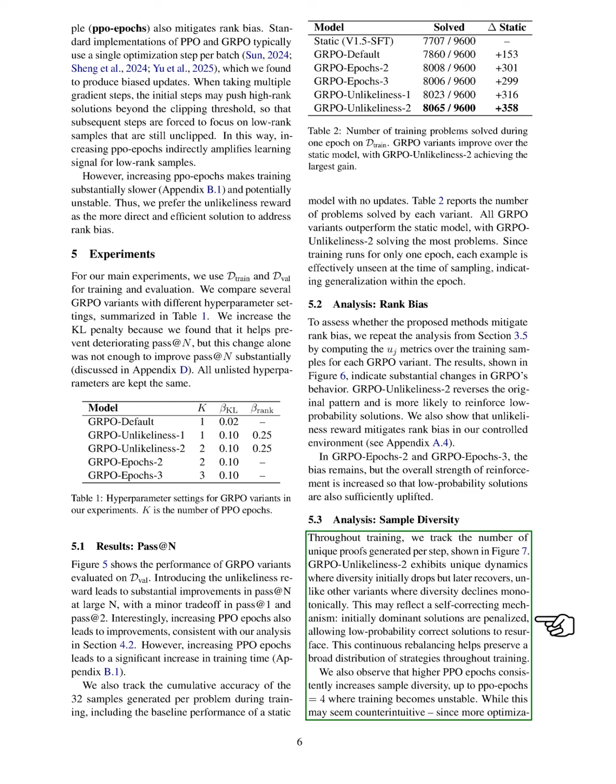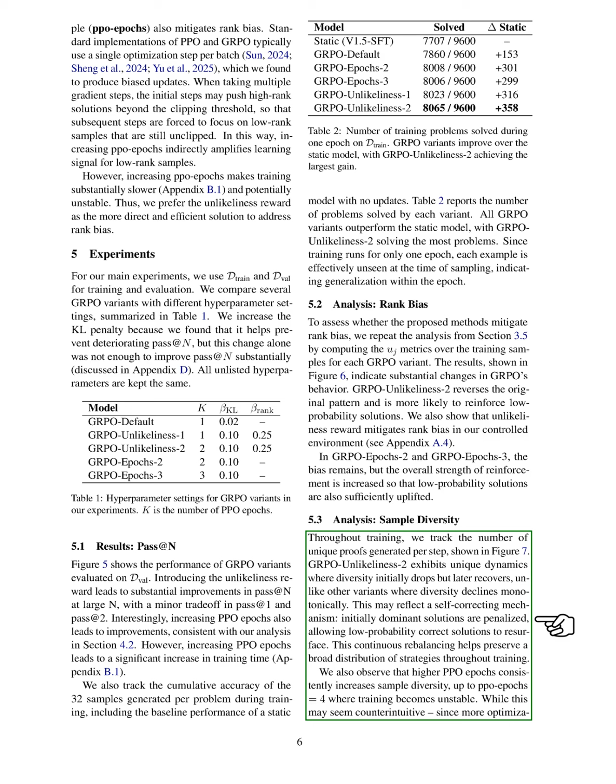For sample diversity, we monitored the number of unique proofs generated at each step. GRPO unlikeliness 2 displayed unique behavior, where diversity initially decreased but later recovered, unlike other variants that showed a steady decline. This suggests a self-correcting mechanism where dominant solutions are penalized, allowing less likely correct solutions to emerge.